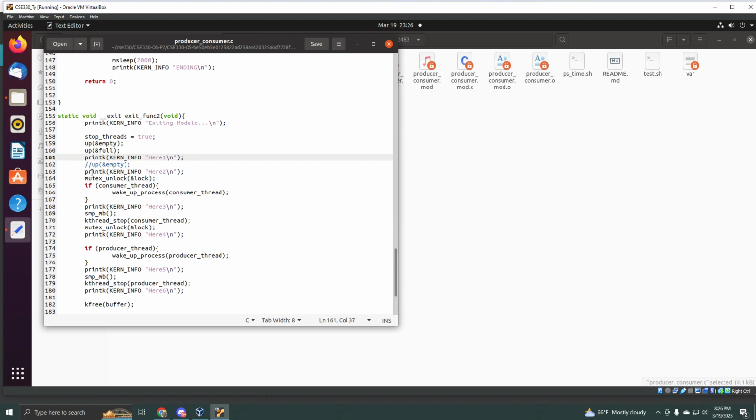So I have a bunch of print statements. I'll probably remove this before I submit it, but just so it looks better. But basically I was trying to debug it and see at what point it actually does crash. So I figured out that basically there's something wrong with my kthread stop.